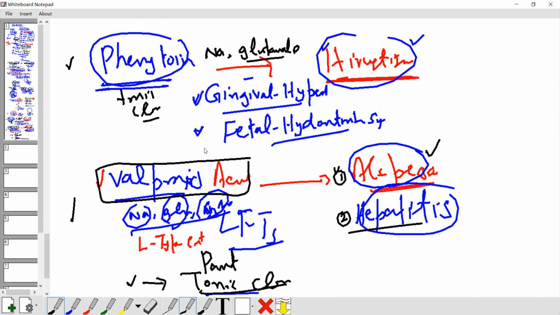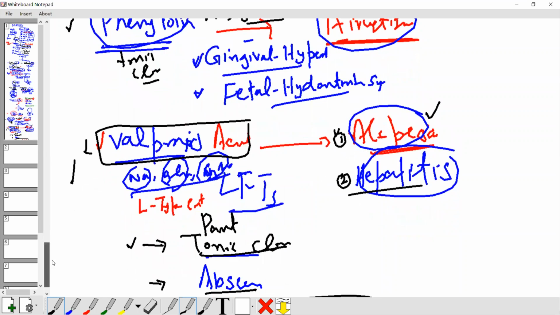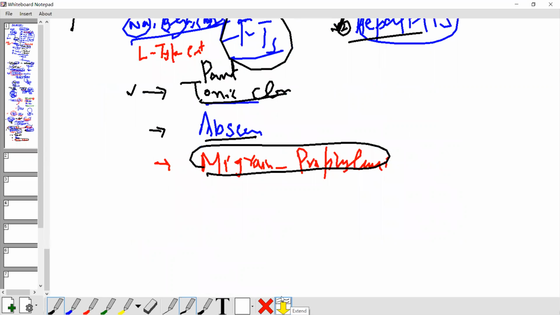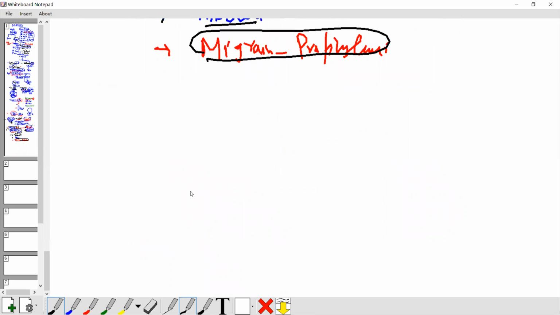Phenytoin and carbamazepine are 100% sure to cause fetal defects. A bit safer is valproic acid, but hepatitis is a big thing, so you must repeat the LFT. Three drugs done: phenytoin, carbamazepine, valproic acid.